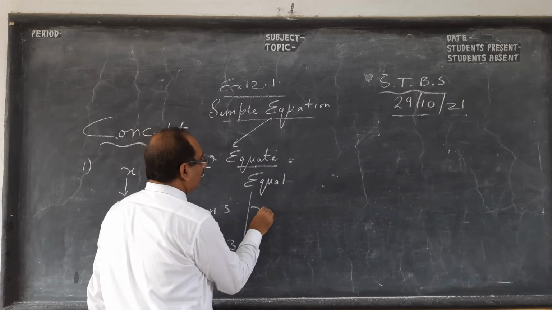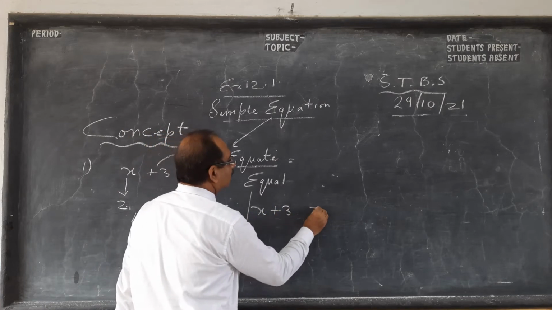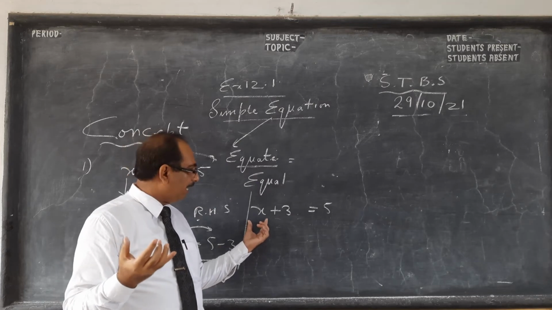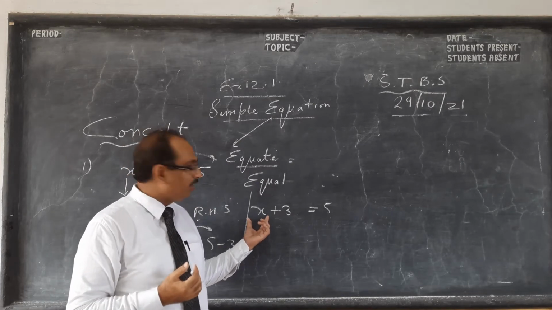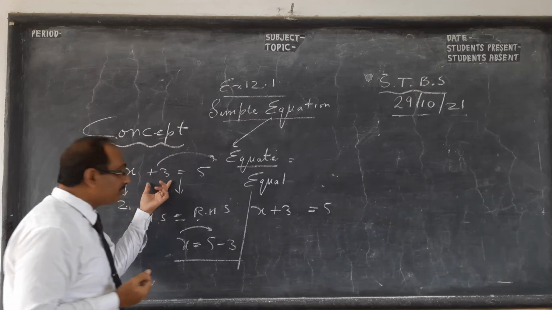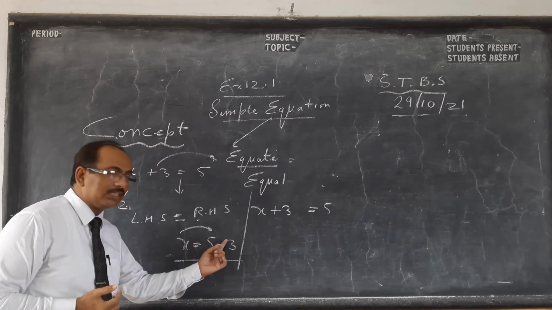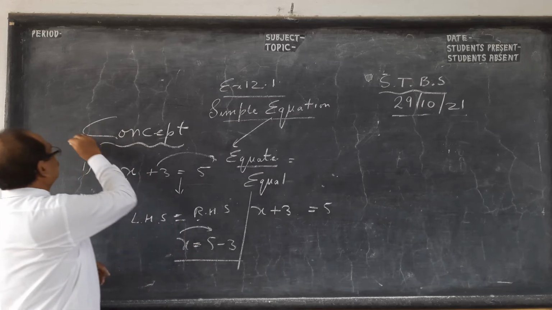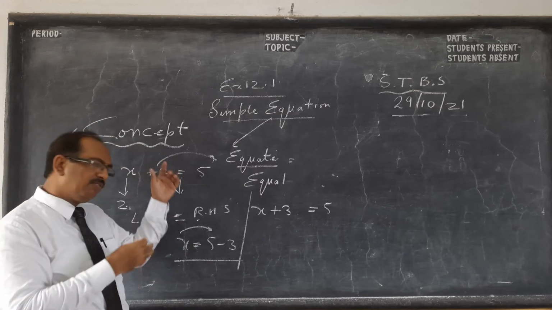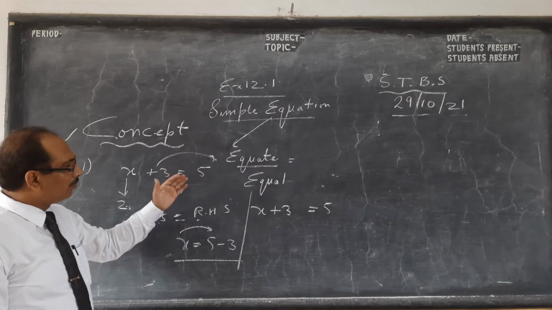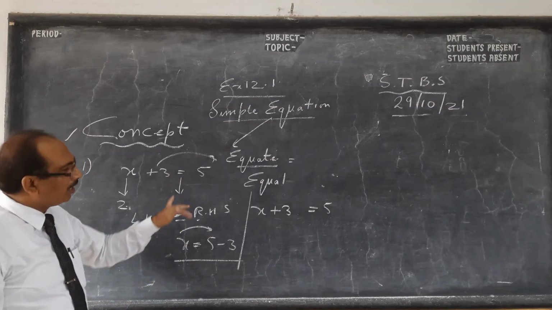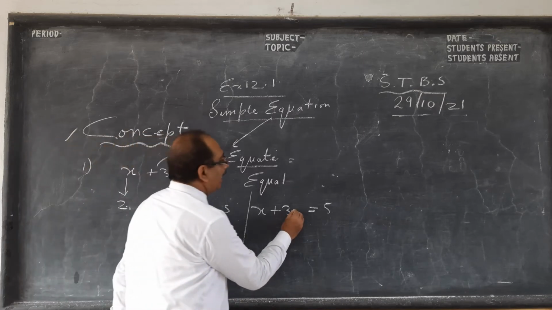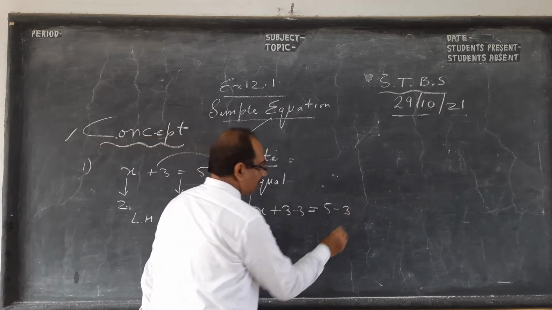What we actually do is, on both sides, I want x alone. This is the basic thing of algebra: x should be alone on one side. So I have to remove 3. Transposing is a shortcut way, plus becomes minus, but I am giving you the reason why. Because this is the first chapter based on concept, I'll work on that, maybe you'll have 2-3 videos, but I'm telling you why. Then it becomes very easy. So to remove plus 3, I do minus 3 on both sides.